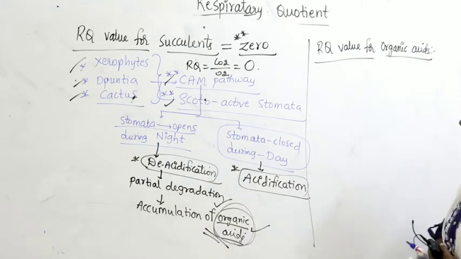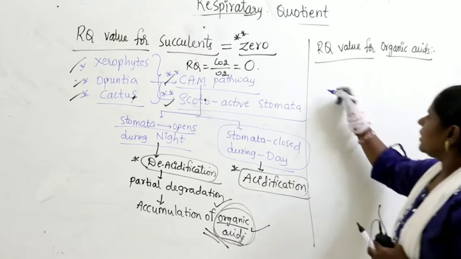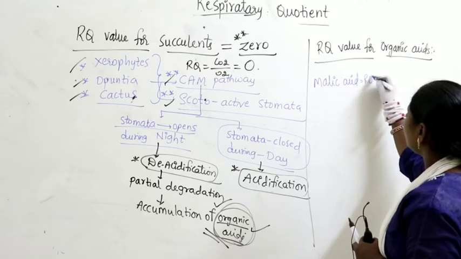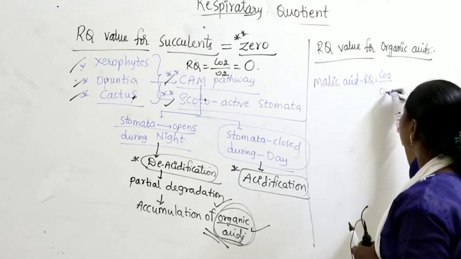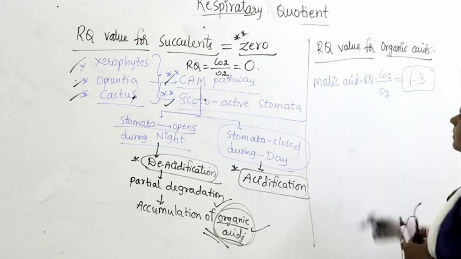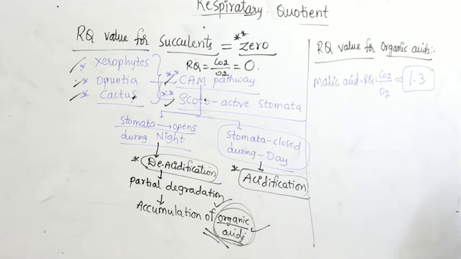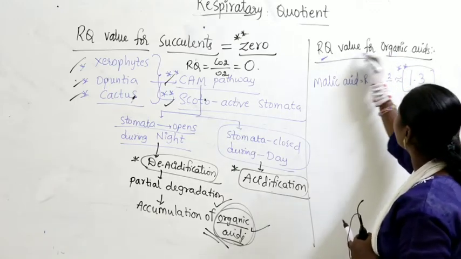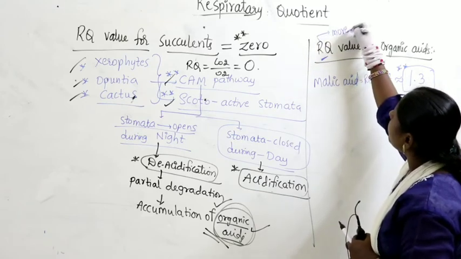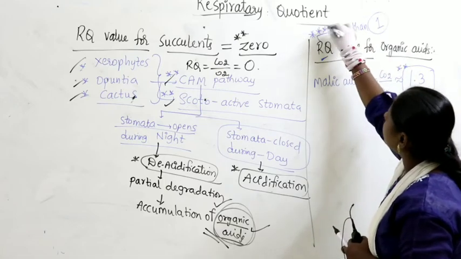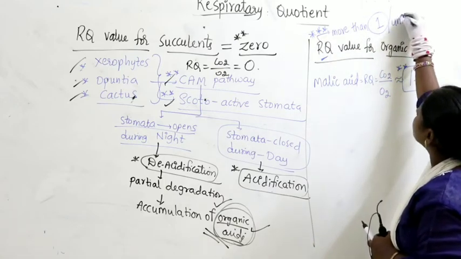Right. Now, when you take the RQ value, for example, if you take malic acid, the RQ value is taken for carbon dioxide and oxygen. Approximately you will get it as 1.3. Okay, approximately we will get what? 1.3. 1.3 is nothing but the RQ value. That means the RQ value for organic acids is more than 1. It will always be more than 1. That means more than unity.